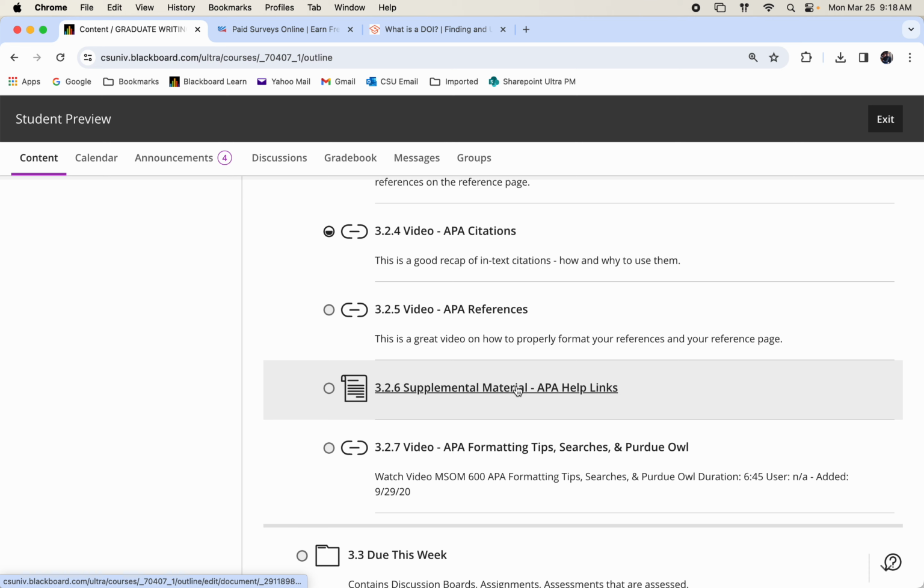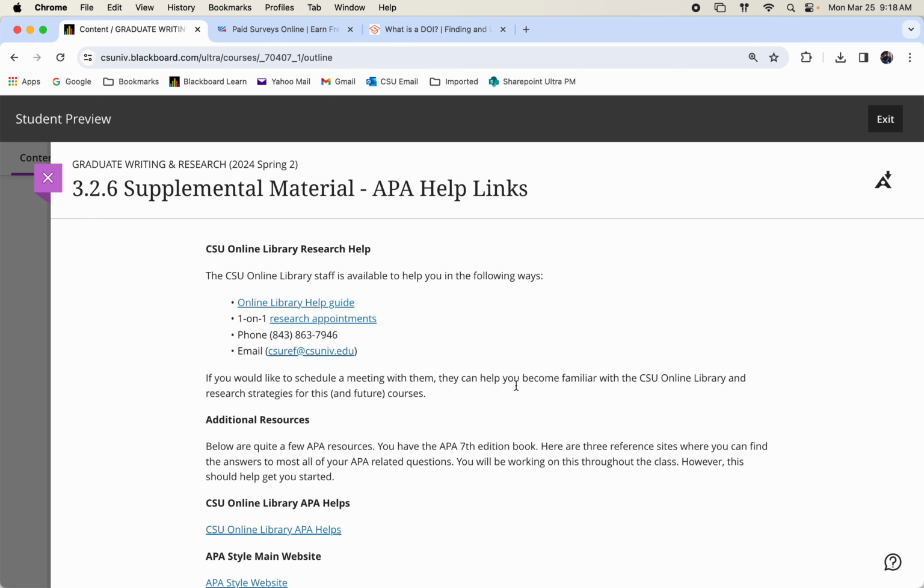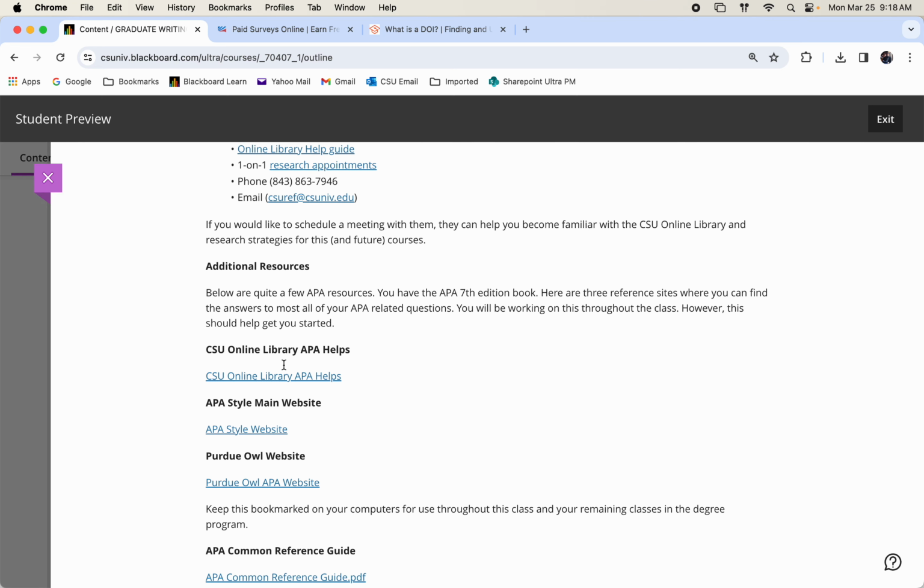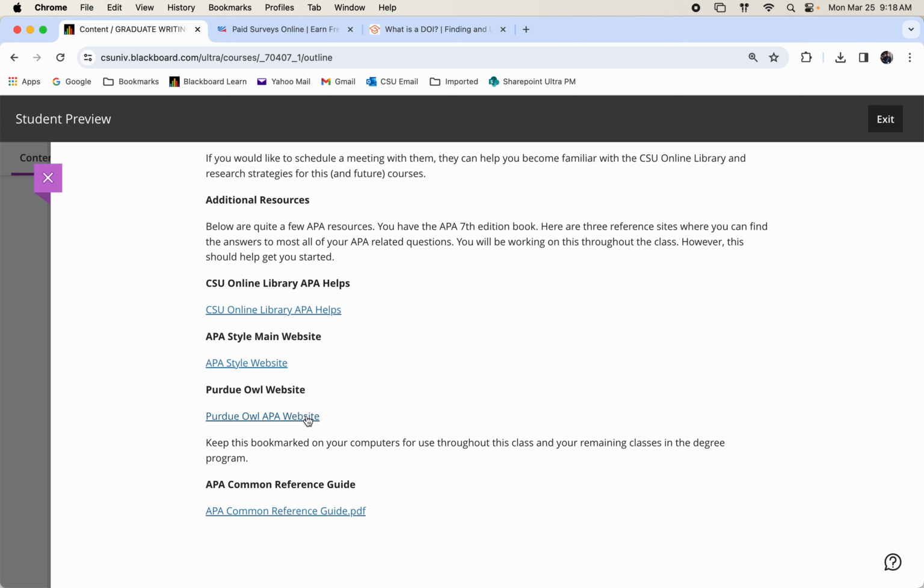I've also placed here some supplemental links to the CSU online library, to the APA style website. Purdue OWL is also a very good source for APA formatting. And then down here is a common reference guide.